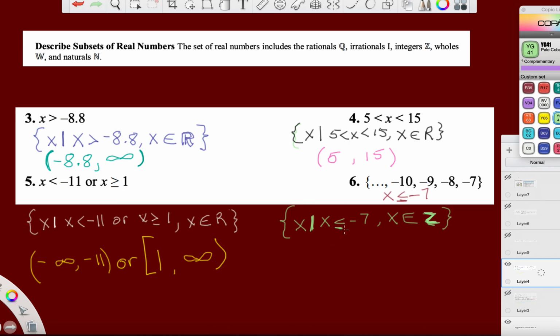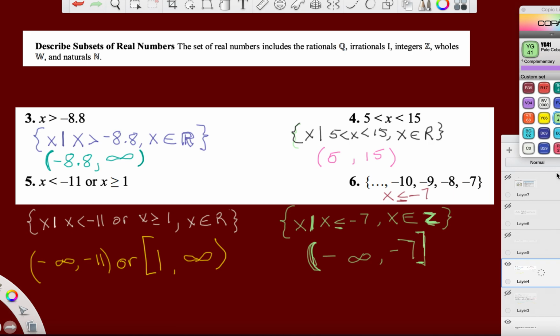Now, super simple. We have everything to the left, or everything negative, and we end with negative 7. So we have negative infinity all the way up to negative 7. Sorry, I didn't change colors, but we'll survive it. Never a bracket around infinity. Sorry about that parenthesis. It was horrible. But what do we have here? An equal sign. So our set does include negative 7, right? It's right there. So I'm going to bracket negative 7.